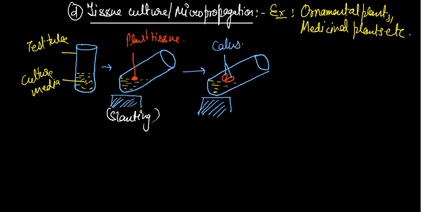So the question arises what is callus, and in which reproduction is it obtained. It is obtained in tissue culture. Okay.